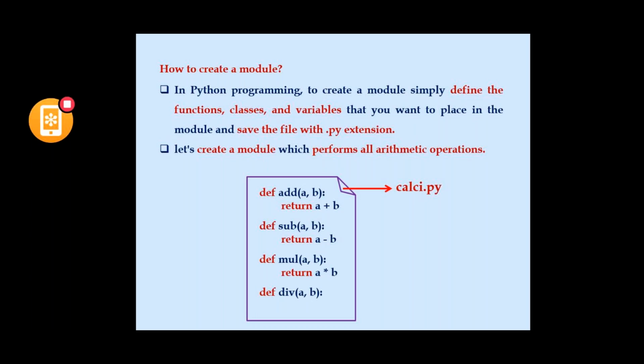It accepts two arguments a comma b, and it returns a by b. So we have created a module with the arithmetic operations, and I am saving that file as calc.py.